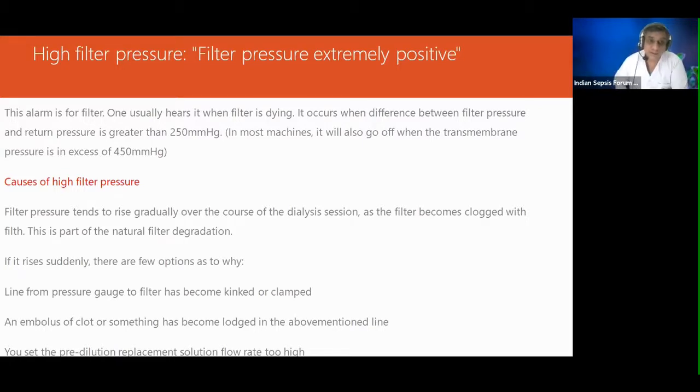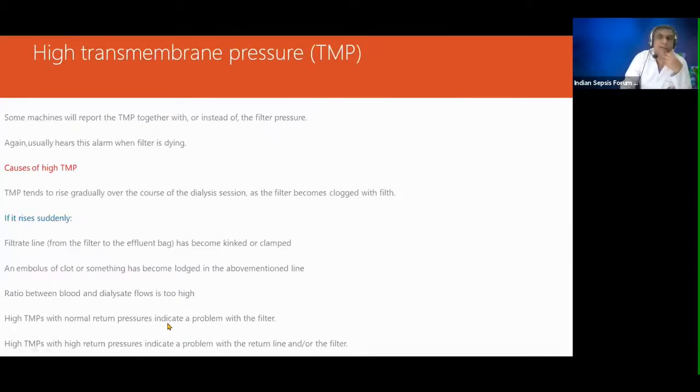If it rises suddenly, there could be various reasons. The line from the pressure gauge to the filter has become kinked or clamped. Air embolism, or a clot or something has become clogged in the line. You set the pre-dilutional replacement solution flow rate too high. So whatever, if this high filter pressure alarm is going on, you have to have a look at the filter. Is there a clot? Is there a kink? Or the flow rates are too high? Discuss with your technician.